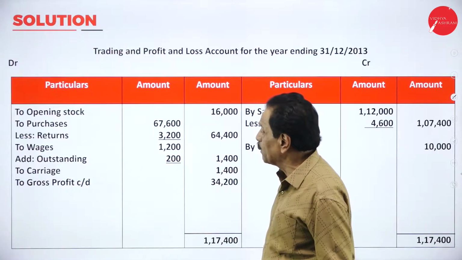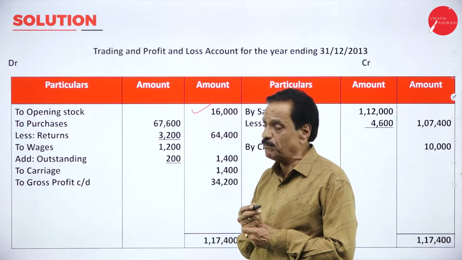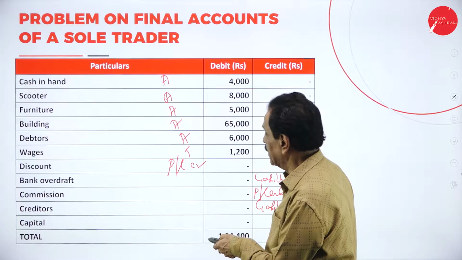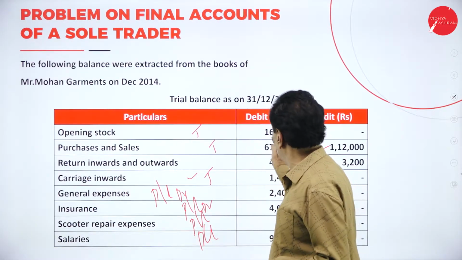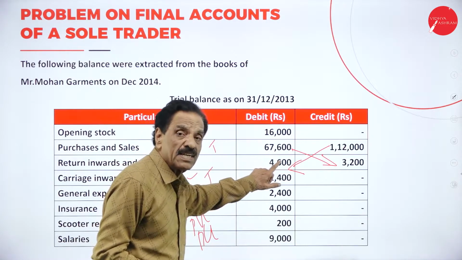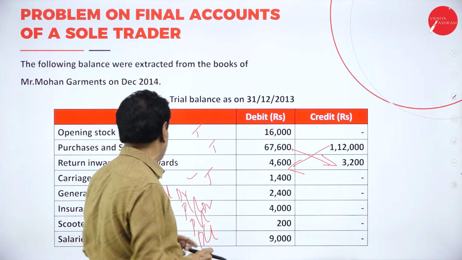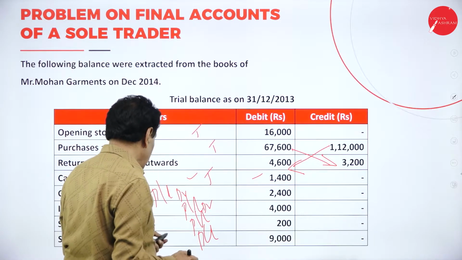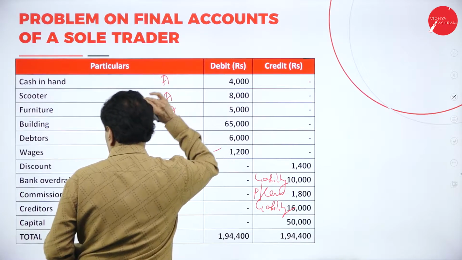We'll move on to the problem now. Your opening stock is 16,000 as per the problem. If you want, you can see that cash in hand and cash at bank are there. What's your opening stock? 16,000. Where will it come? Trading account, debit side. What's your purchases? 67,600. Your purchase return is 3,200, it will come in the trading account. Then carriage inward comes in the trading account. Then you'll move on. Here your wages will come in the trading account.